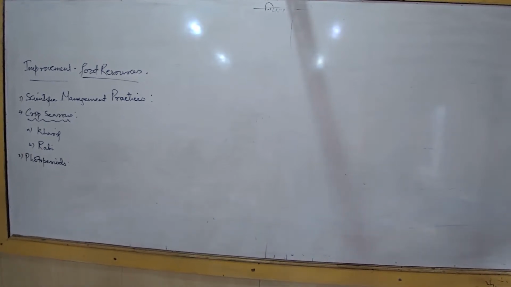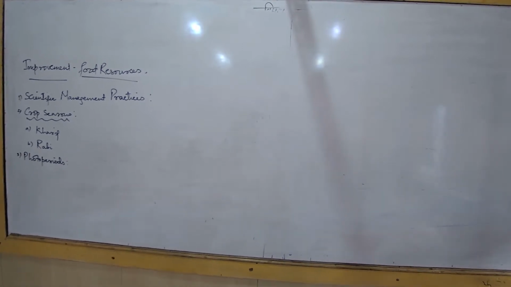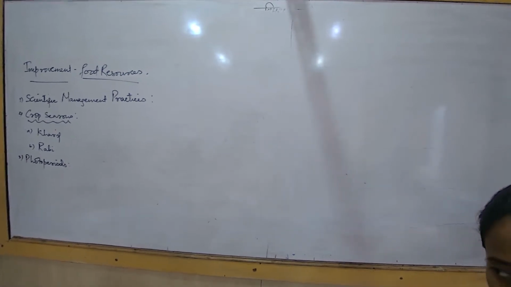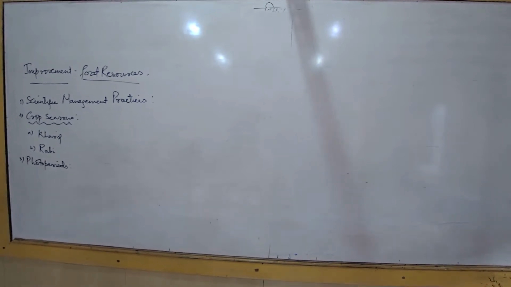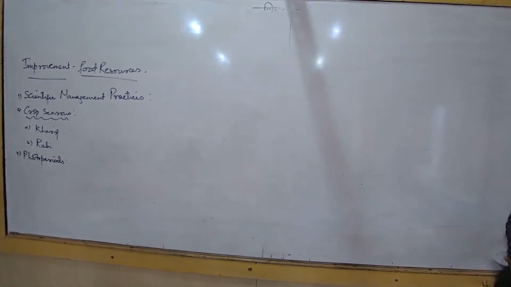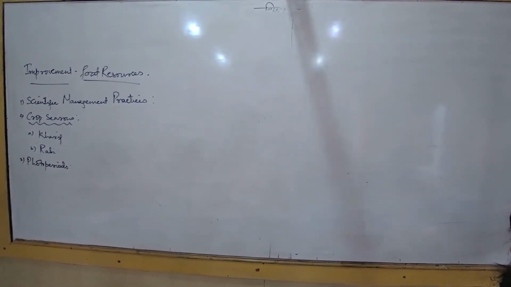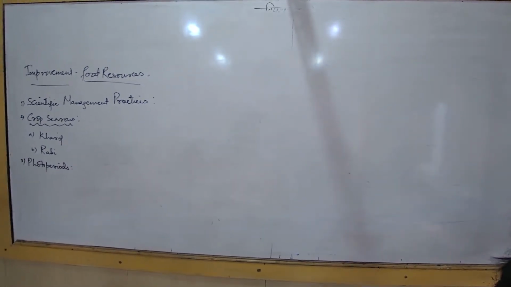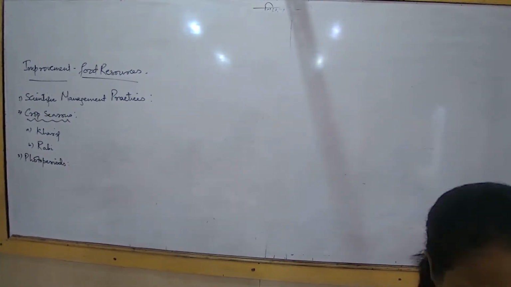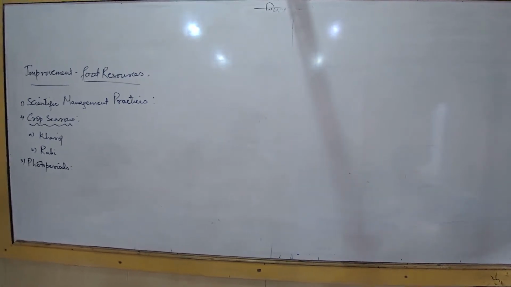When we talk about these types of plants, remember we are talking about a 24-hour day. Out of the 24-hour day, roughly 14 to 16 hours is the daytime. In certain places it may touch around 18 hours also, but on an average 16 hours of daytime.